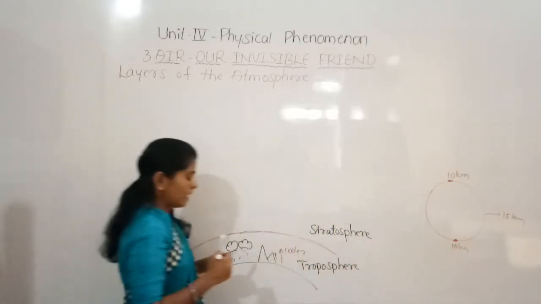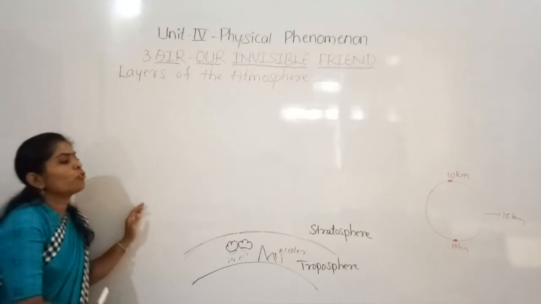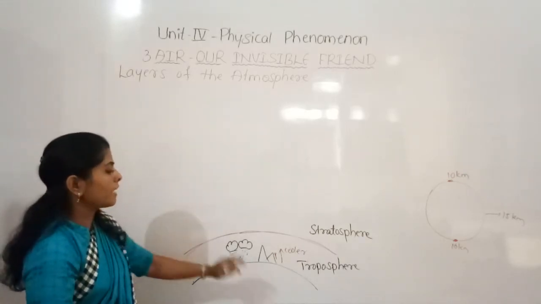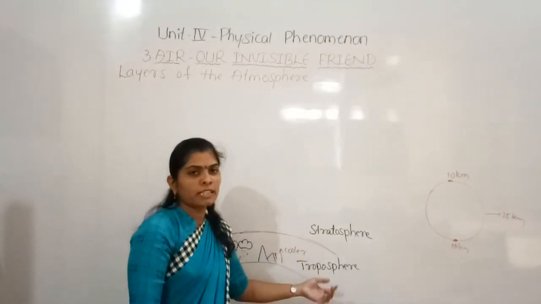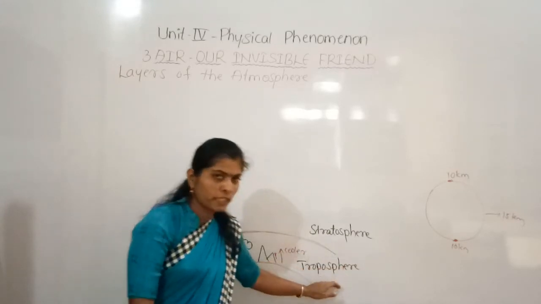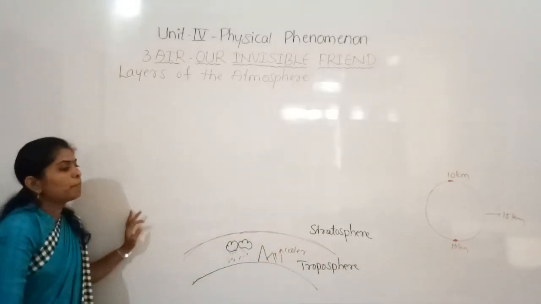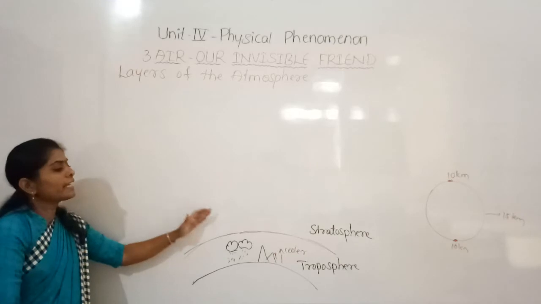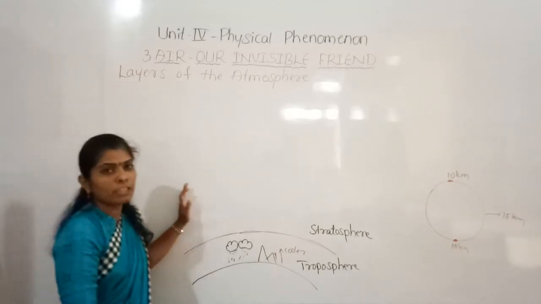This is the second layer, and here no weather phenomena take place like they do in the troposphere. But here the planes can fly, and it extends up to 35 kilometers.